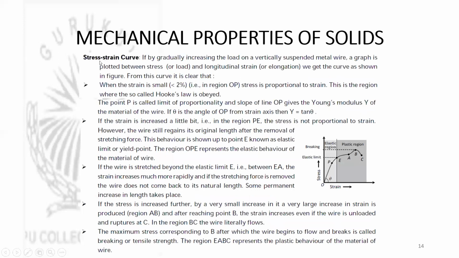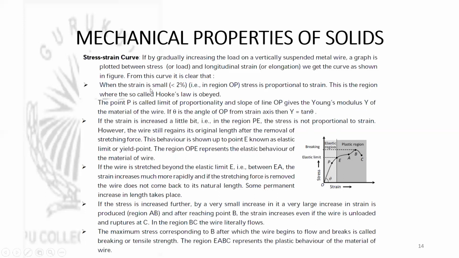Next, a very important aspect of this topic is the stress strain curve. If, by gradually increasing the load on a vertically suspended metal wire, a graph is plotted between stress or load and longitudinal strain or elongation, we get the curve as shown in the figure. So this is a stress strain curve. This can also sometimes be taken as a load extension curve.